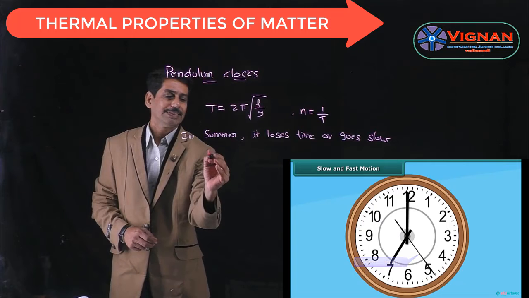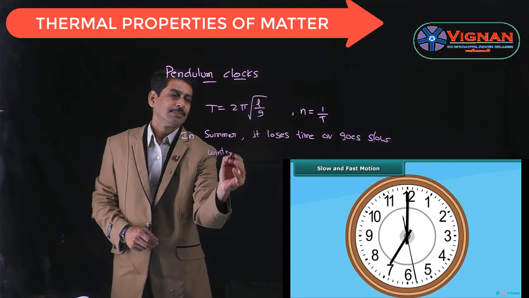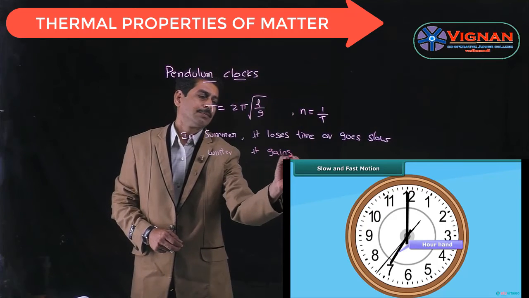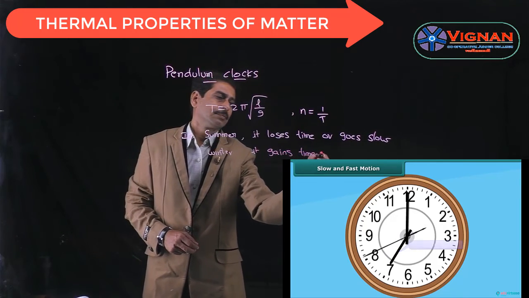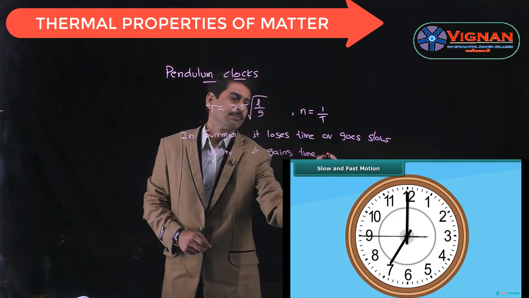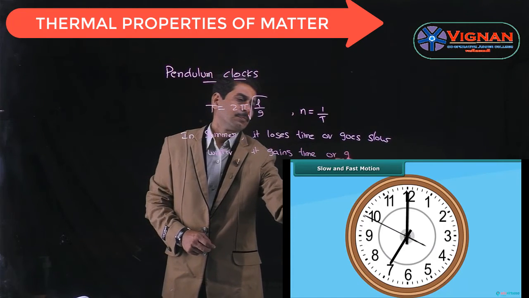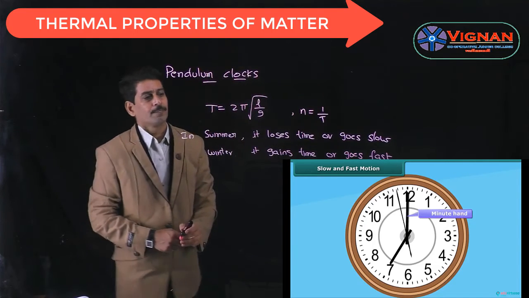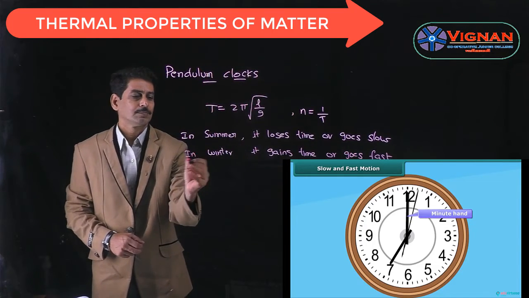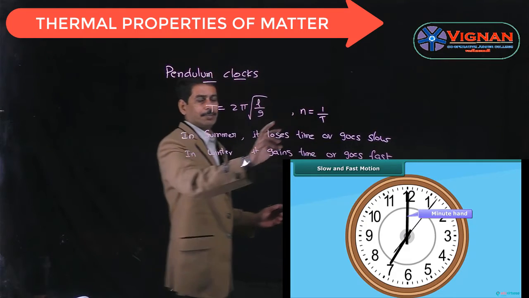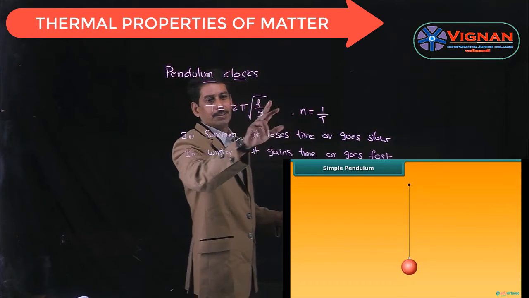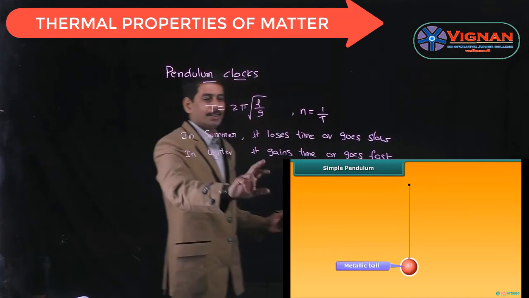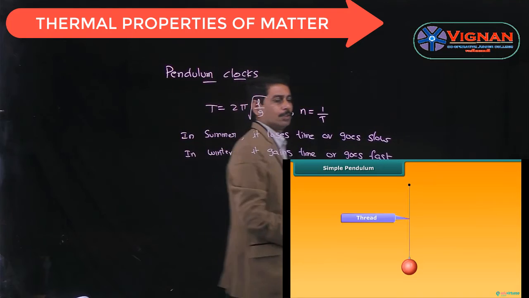Whereas in winter, it gains time or goes fast. As we know, in winter the temperature decreases, thereby the length of the pendulum decreases, the time period also decreases, but the frequency of oscillation increases, and it gains time or goes fast.